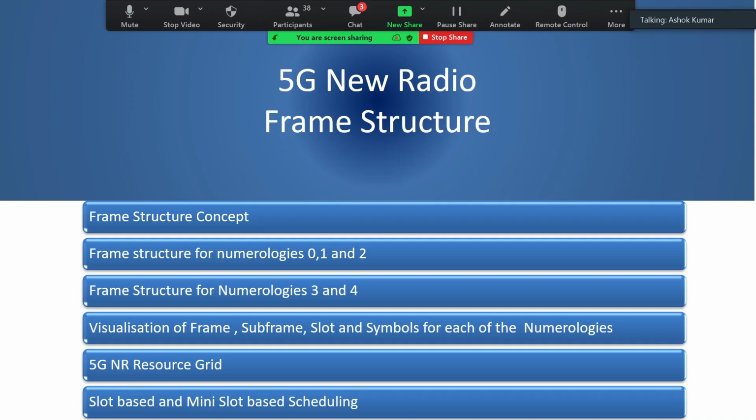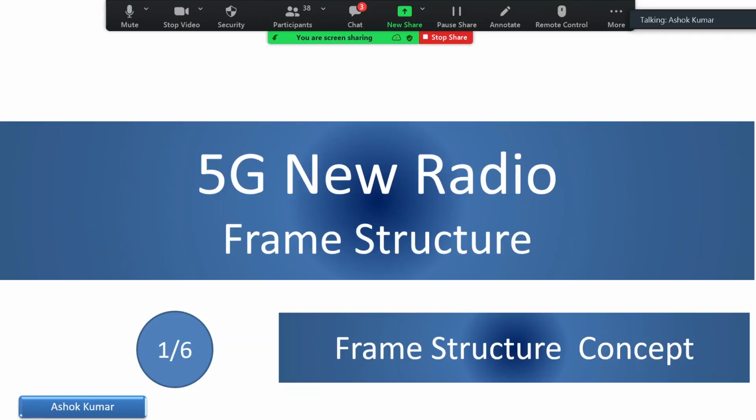And this session we will also keep very interactive. I will be requesting all of you to kindly answer some of the questions which I may be posing, so that everyone is able to understand. And I also know that whatever I am going through, you are able to understand. Okay. So let us start with frame structure concept.